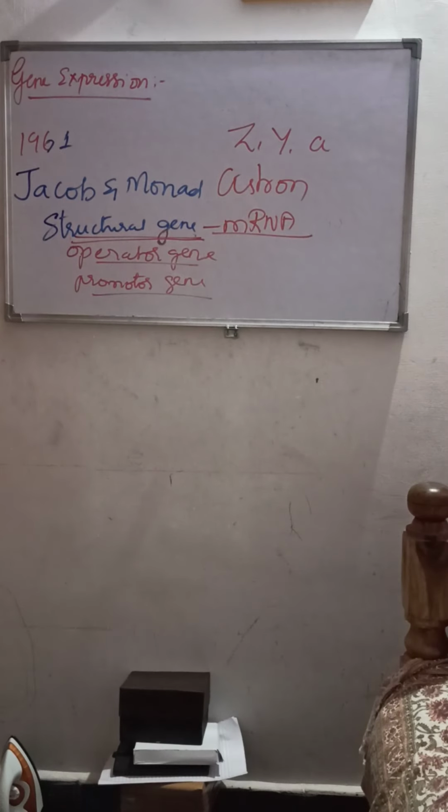So you can see here, this is the structural gene which lies adjacent to this operator gene. It is switched off by the presence of the repressor. By the presence of this repressor, it is switched off. The specific repressor binds to the operator. Next is the promoter gene. It is also a gene of an operon.